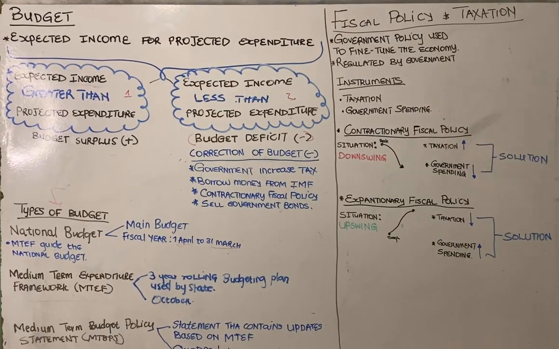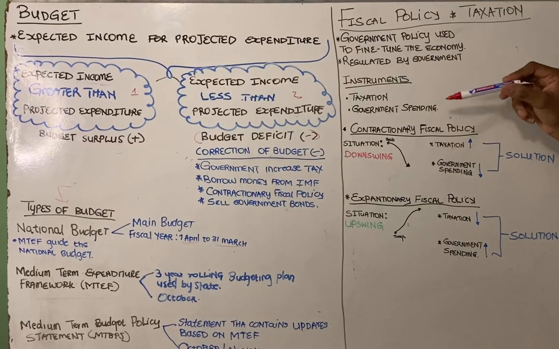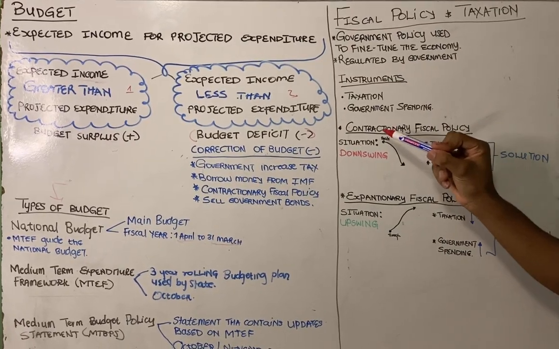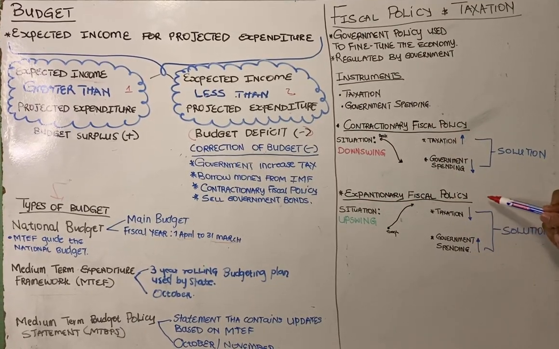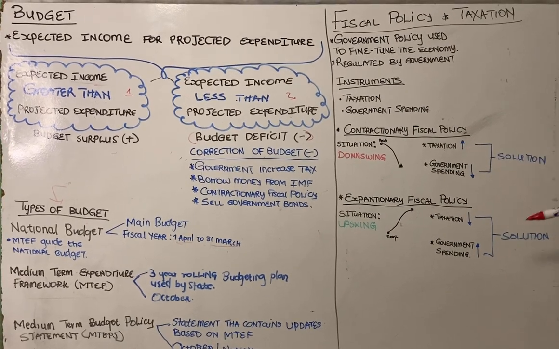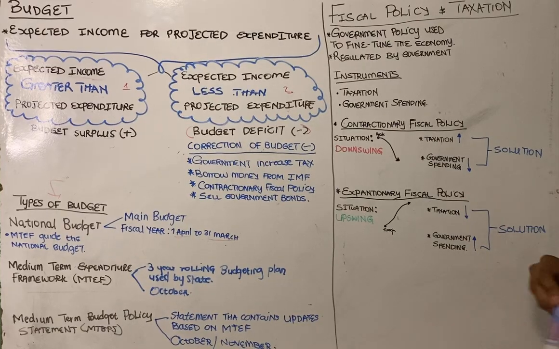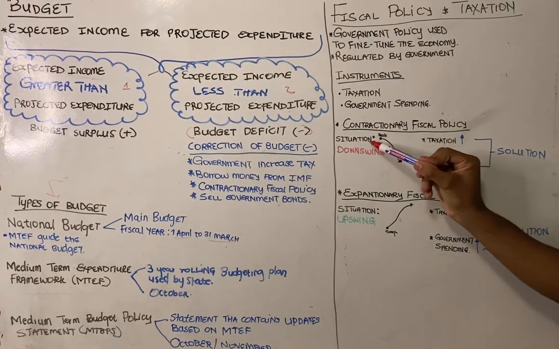This type of policy uses two instruments, which are taxation and government spending. Government expenditure or government spending, it's one and the same thing, right? These instruments create the policies called contractionary fiscal policy and expansionary fiscal policy. What you need to know is when each policy is applied. So you will look at the situation of the economy.